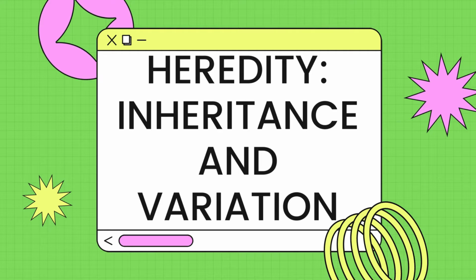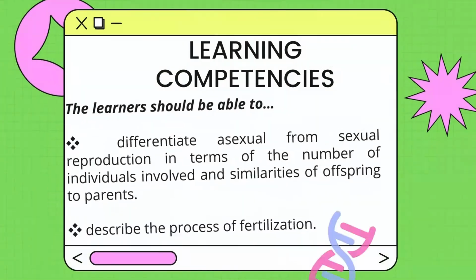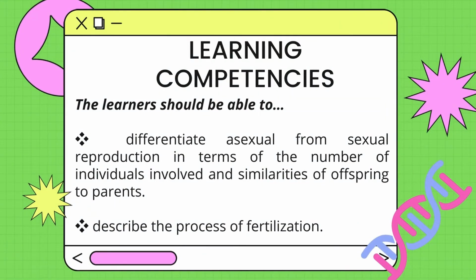It is a process by which living organisms give rise to offspring. This lesson introduces heredity, inheritance and variation, and asexual and sexual reproduction. At the end of this video, you, the learners, should be able to differentiate asexual from sexual reproduction in terms of the number of individuals involved and similarities of offspring to parents, and to describe the process of fertilization.